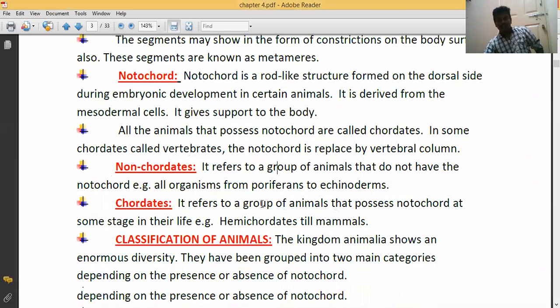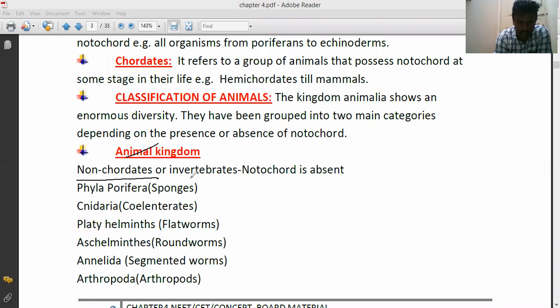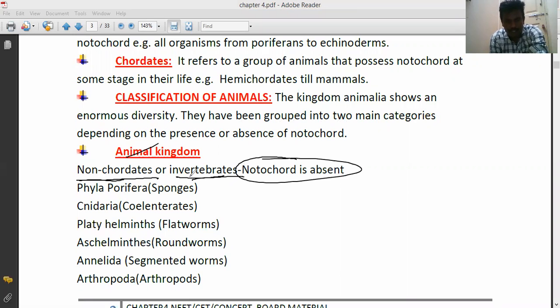Next, classification of animals. The kingdom Animalia shows enormous differences. Animals have been grouped into two main categories depending on the presence or absence of notochord. Non-chordates are invertebrates. In them, the notochord is absent.